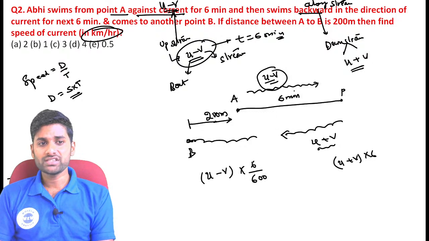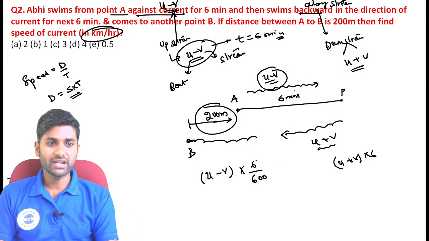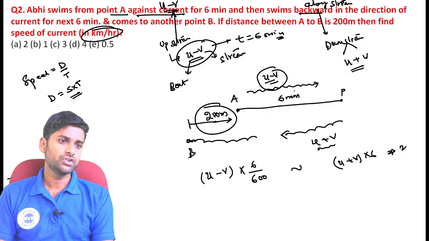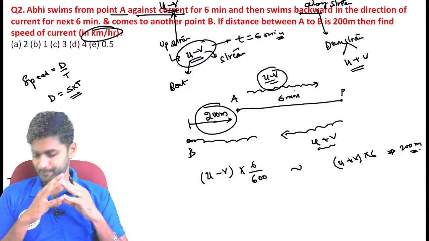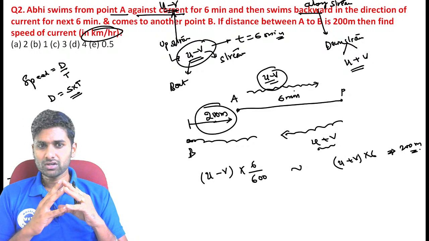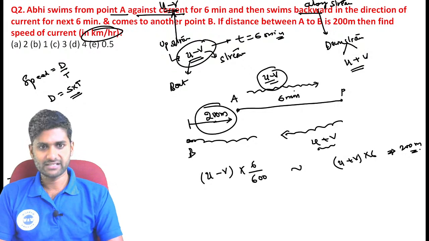Here the time is constant. In the back direction, they travel 200 meters more, so the difference between these two distances is exactly equal to 200 meters, because the time is constant in these equations.